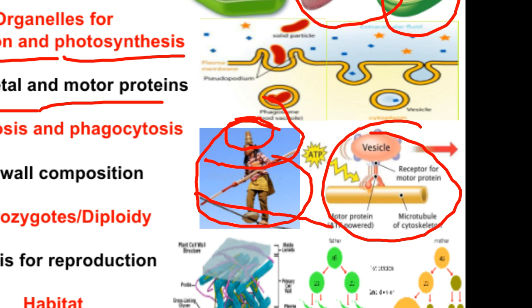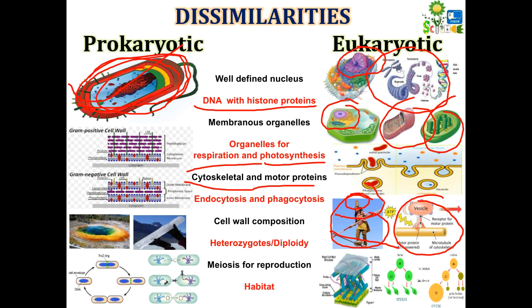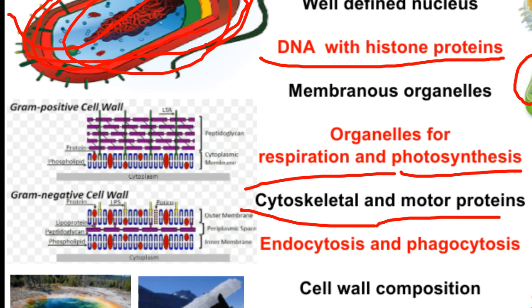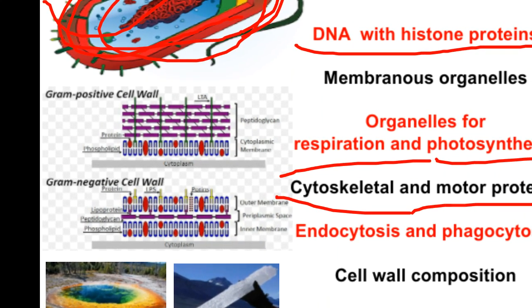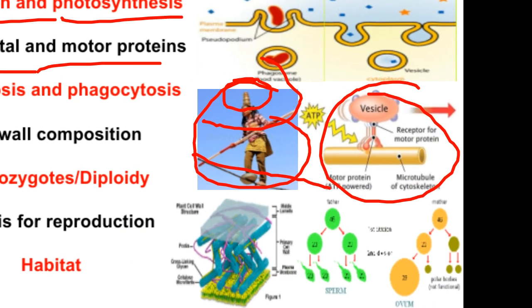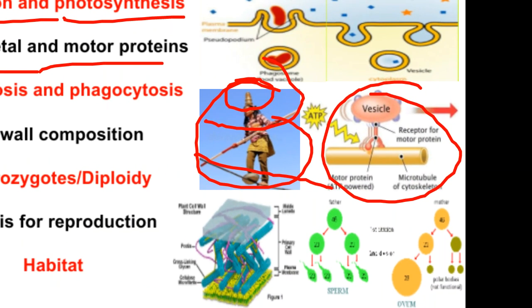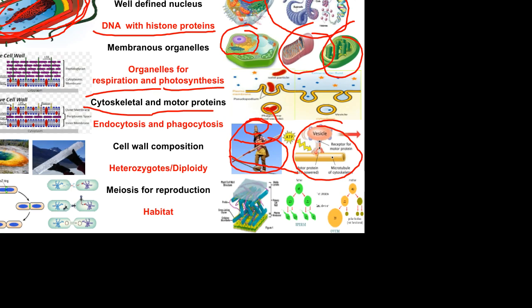Such type of process occurs in eukaryotes, whereas no such process in prokaryotes. Cell wall composition. Bacteria, prokaryotes, they have the cell wall, but their cell wall consists of lipoproteins and peptidoglycan. There are gram positive as well as gram negative bacteria, and both of them have different kinds of cell wall. Whereas in case of eukaryotes, plant cell shows the cell wall, and here you can see a cell wall consists of cellulose.